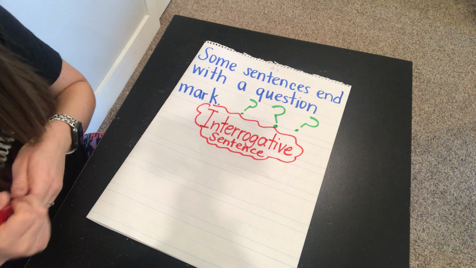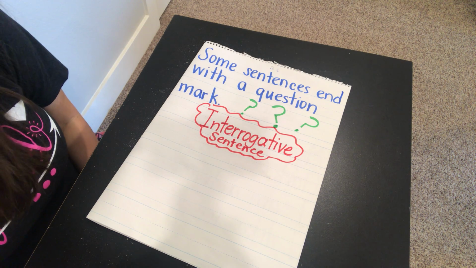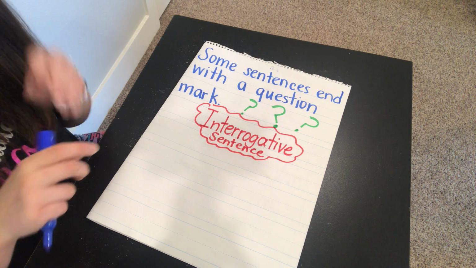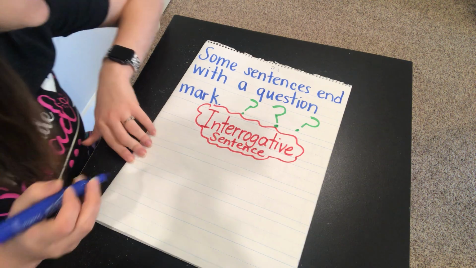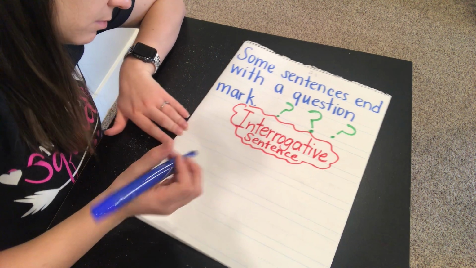So let's write a few interrogative sentences together. My sentences today are going to be about school, I think. So let's see. Questions about school. How about, who is your teacher? That's a question.